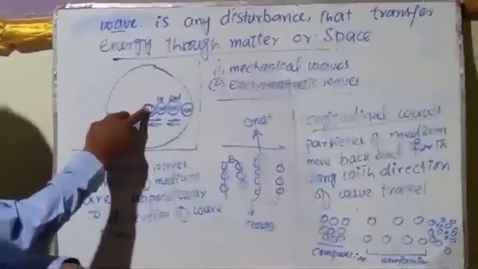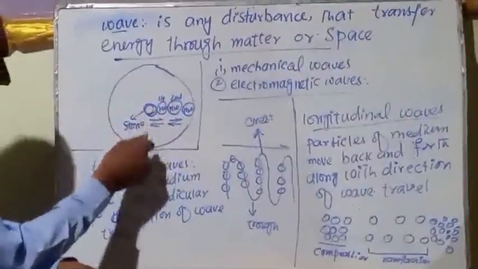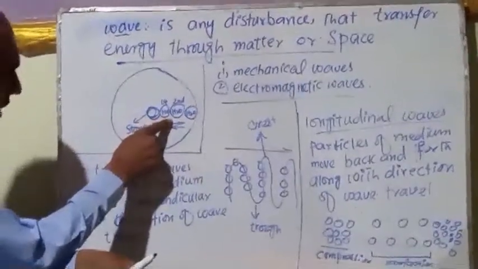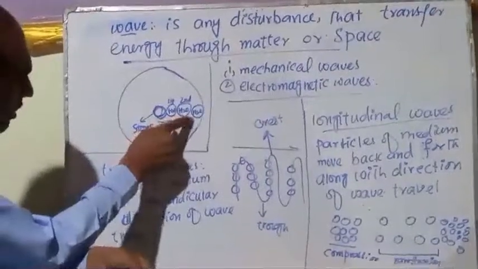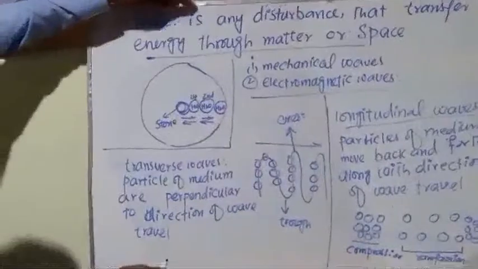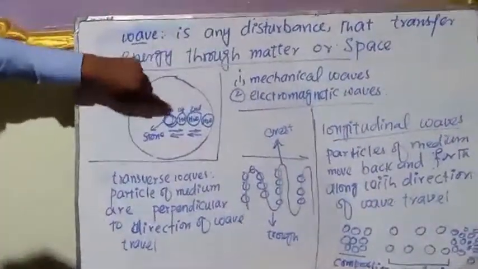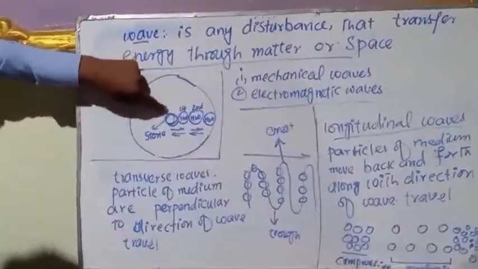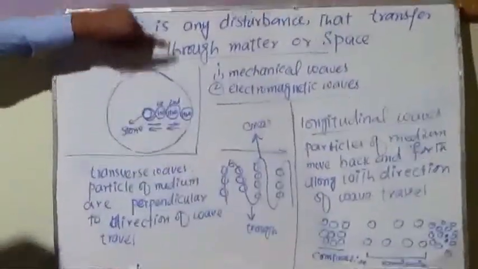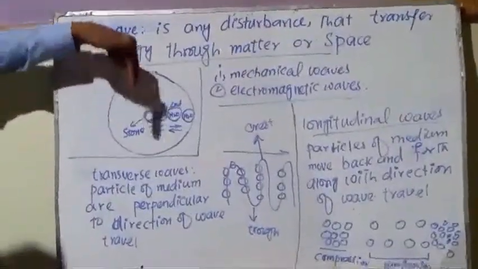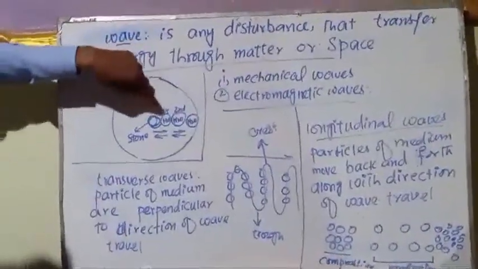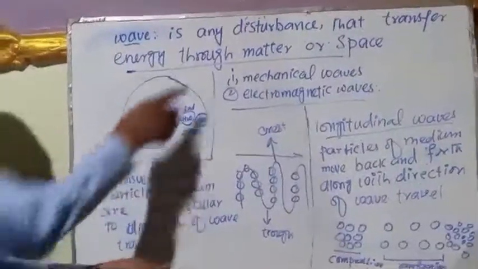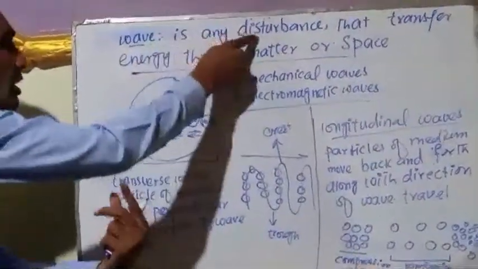It means the vibration is also known as disturbance, because the water has been disturbed by the stone, and the wave is produced in the water due to the particle vibration. So therefore we can define the wave as a disturbance. It means this time the water molecules have been disturbed by the stone, and these molecules disturb other molecules and the energy has been transferred from one molecule to another. Therefore, we can say that a wave is any disturbance.